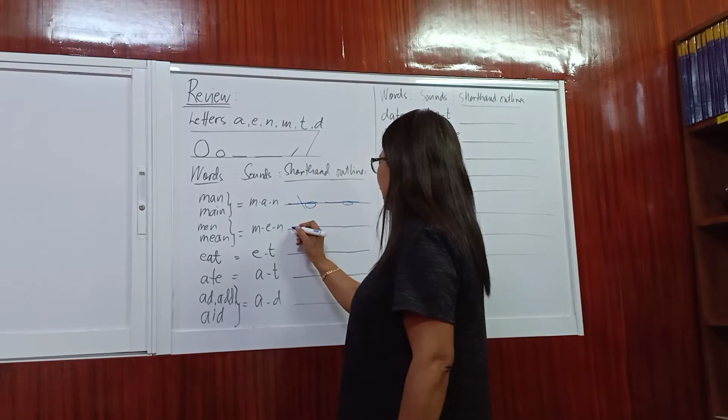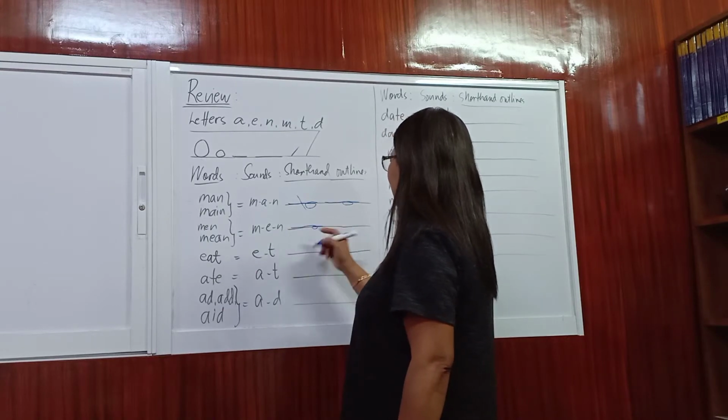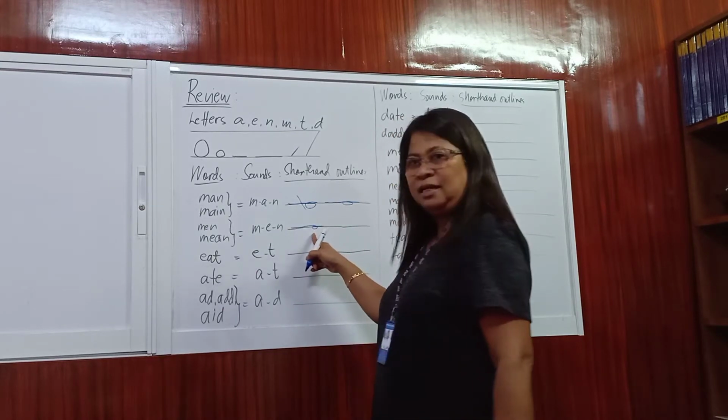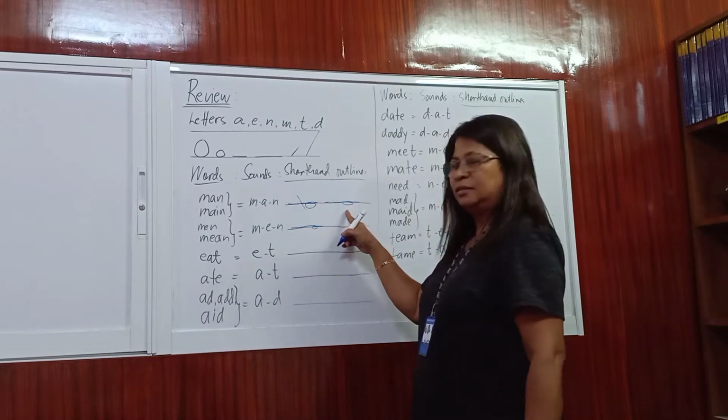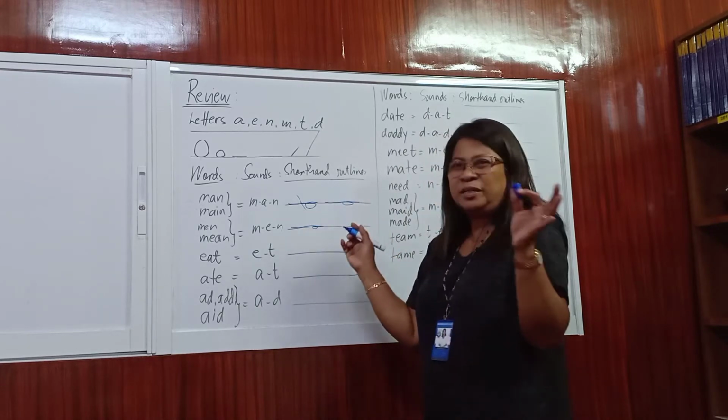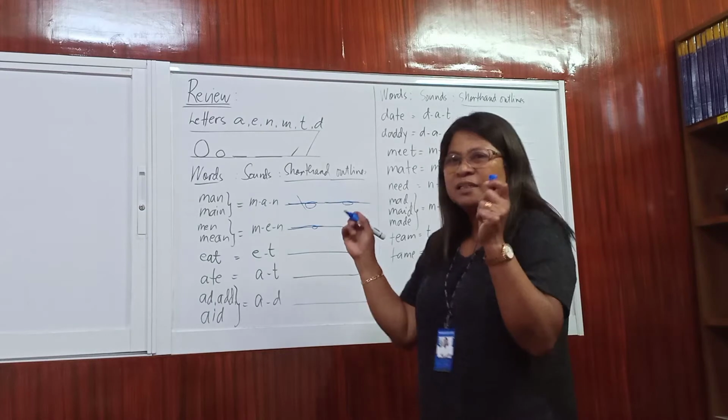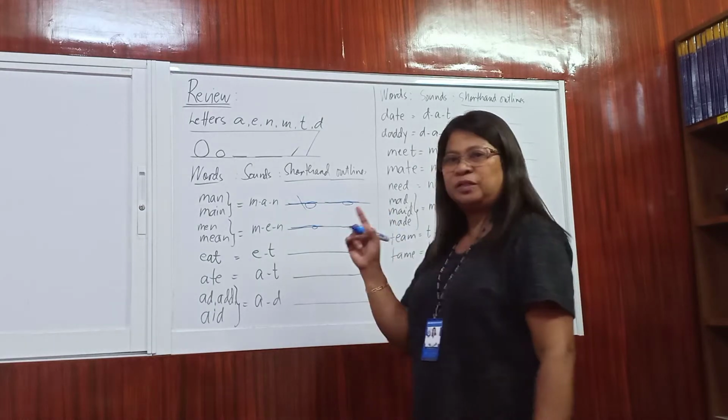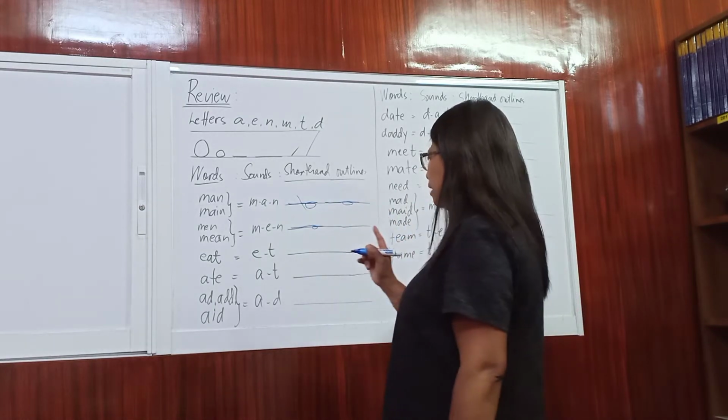So M, still M-E-N. See? So the E is smaller than the A. But the M is the same. Of course, you are not expected to be writing it super straight. But what is important is you can distinguish one outline from the other.